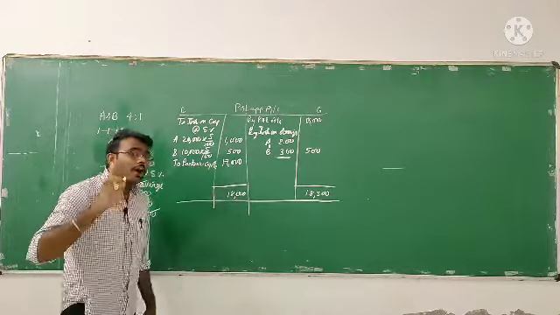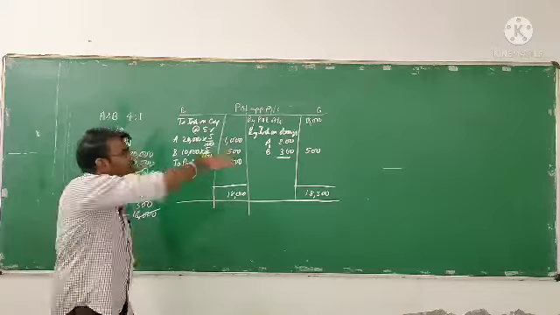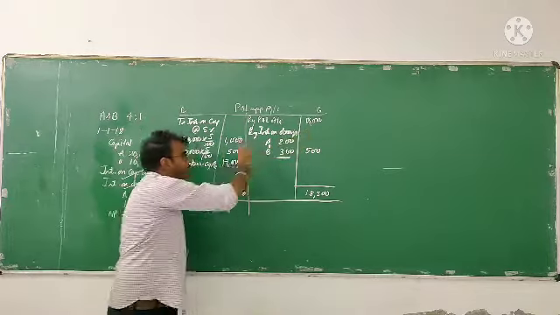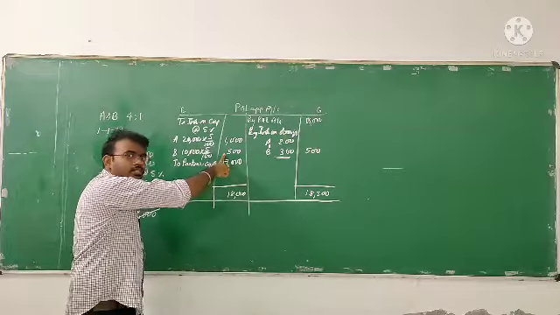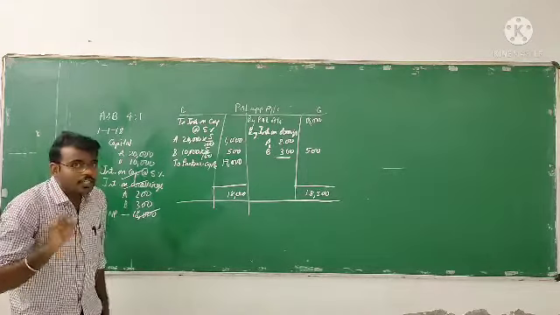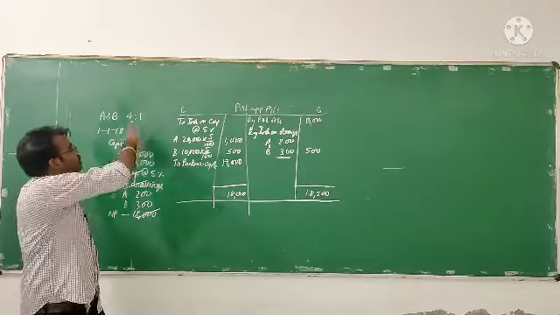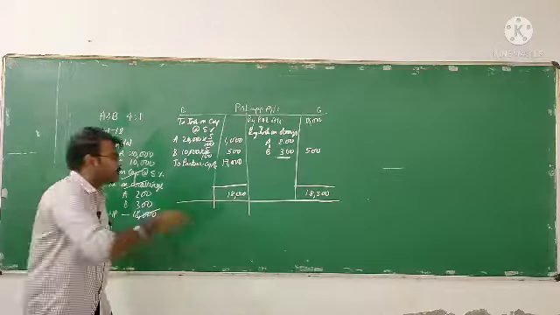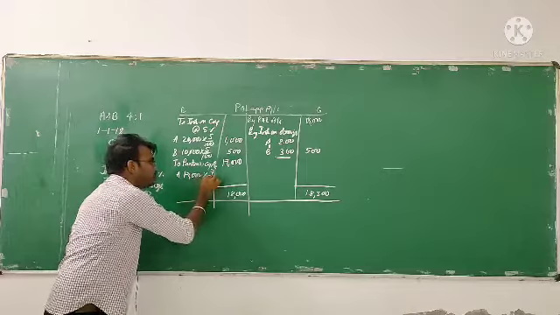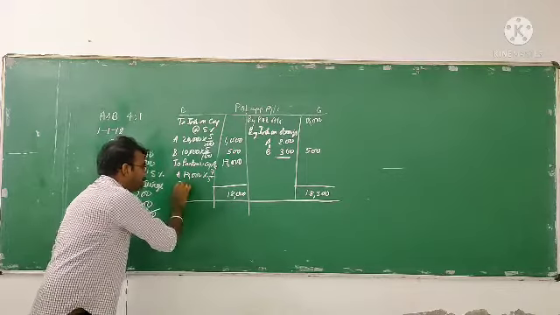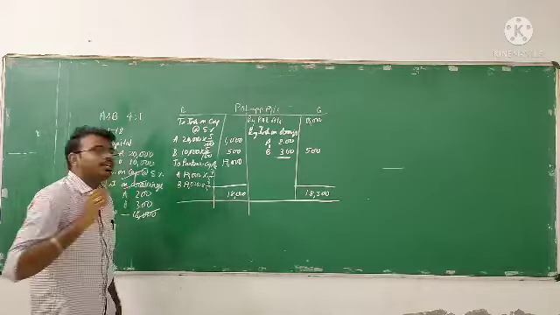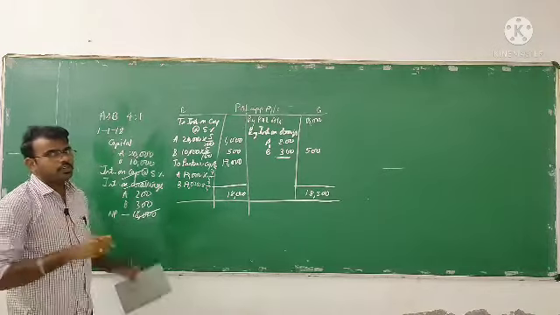So this is the profit after interest and the drawings. This is the profit before the interest and drawings. This is a profit after interest and the drawings. So how much we have? 17,000. This 17,000 profit they are sharing in the ratio of 4:1. So it means that A is getting 17,000 into 4 by 5 and B is getting 17,000 into 1 by 5. Are you able to understand?